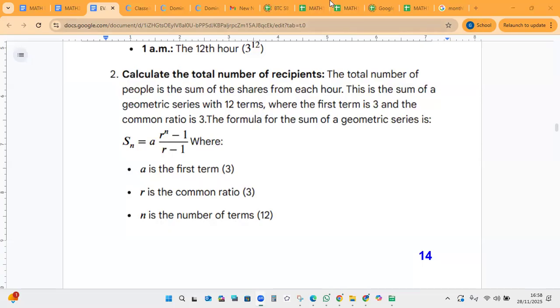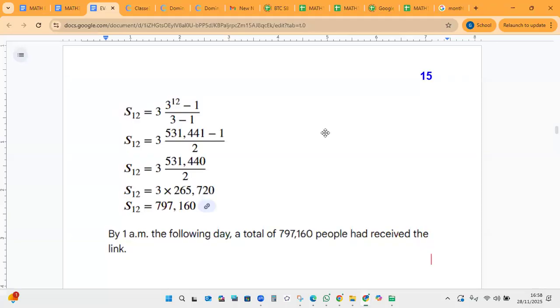We've got A, which is 3, and we've got R, which is 3, and we've got n, which is 12. So it's a simple case of substituting into the formula. Where we have A, we put 3. Where we have R, we put 3. 3 raised to the 12 minus 1 over 3 minus 1.